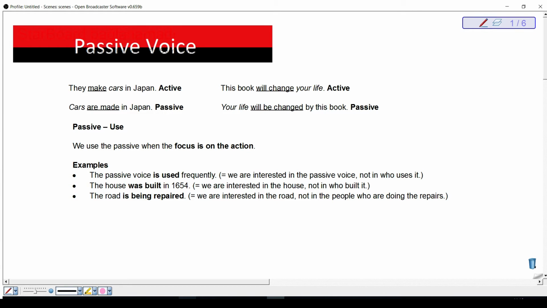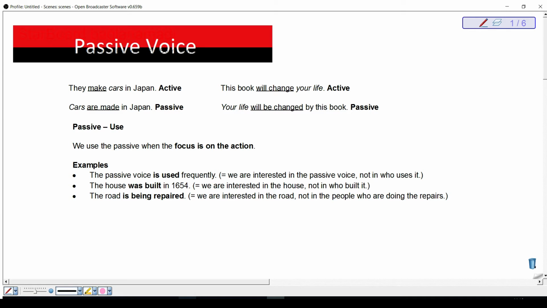When we say what people and things do, we use active verb forms like make and will change. When we say what happens to people and things, we use passive verb forms like are made and will be changed. So, we use the passive when the focus is on the action.